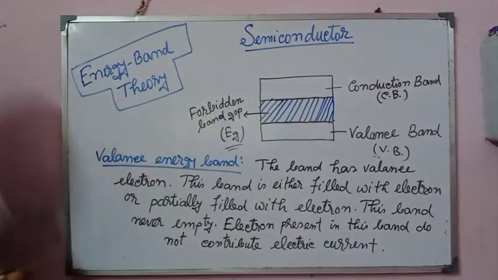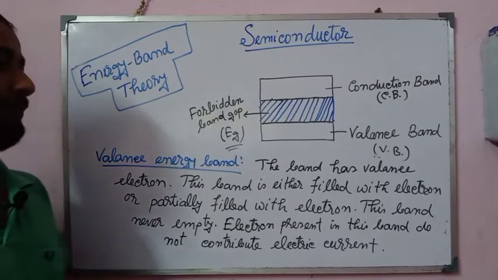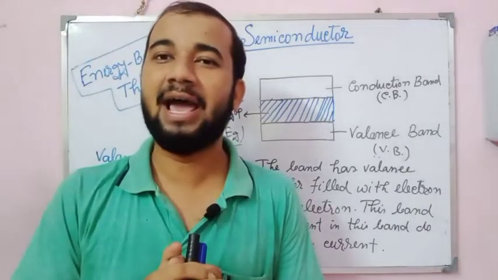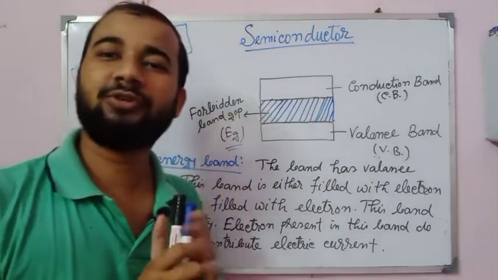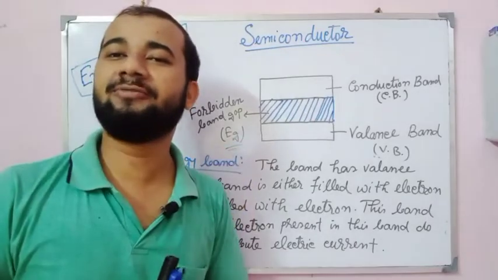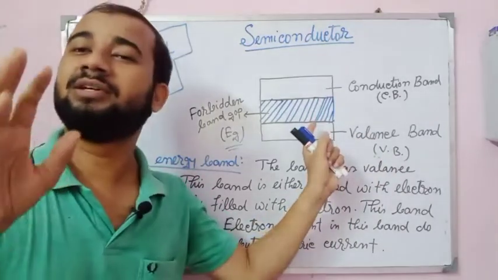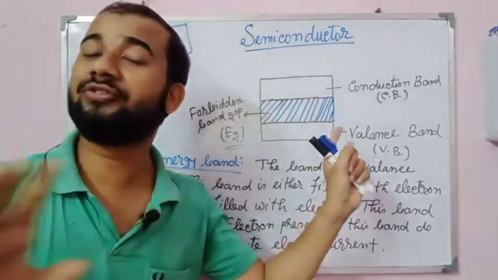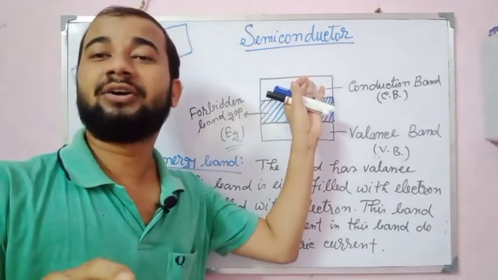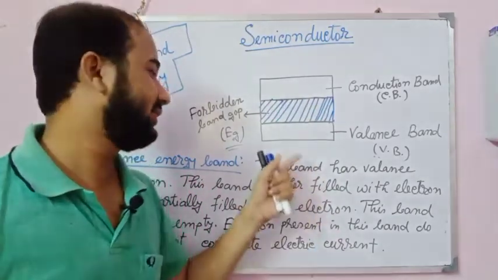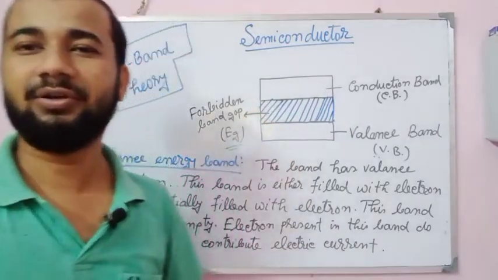Okay, this is about the valence energy band. You have to write this part. What is the valence energy band? This band has valence electrons. This band is either filled with electrons or partially filled with electrons. This band is never empty. In this band, the electrons are present, but they do not contribute electric current. Electric current is contributed by the conduction band electrons. This is the concept about the valence energy band. I think you are clear about this part. Okay, write this.